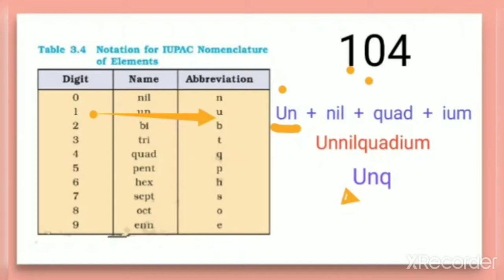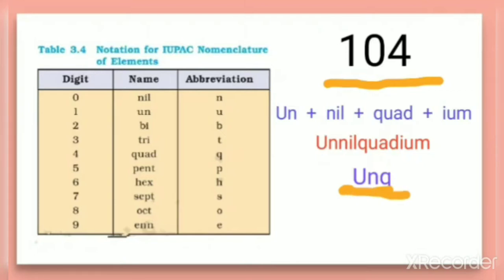Then for digit 0, the abbreviation is given, that is N. So the next letter is N. And for the 4th number, the abbreviation which is given is Q. So that is given in the name also, Q. As we know, whenever we are writing a symbol, the first letter should be capital and the other letters should be small. There are 3 digits in the number, therefore there are 3 alphabets in the symbol. So it is very easy to frame the name and the symbol.